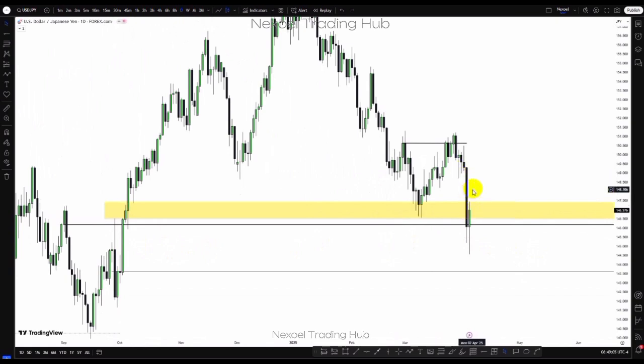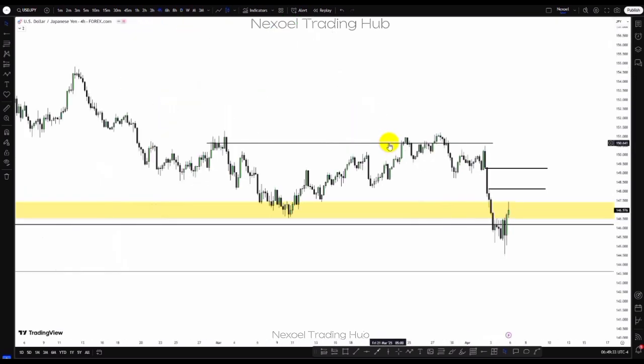So we want to see how price trades into this bearish fair value gap here, and then we look forward to a sell model. If we have the clear sell model, then we want to sell to the downside into this candle here. So we want to see price react at this bearish fair value gap. We look forward to a sell model, and then we continue bearish to the downside. Let's check the 4-hour time frame.